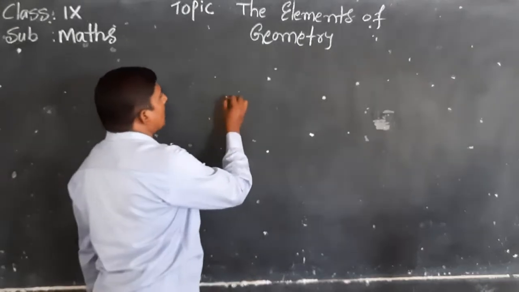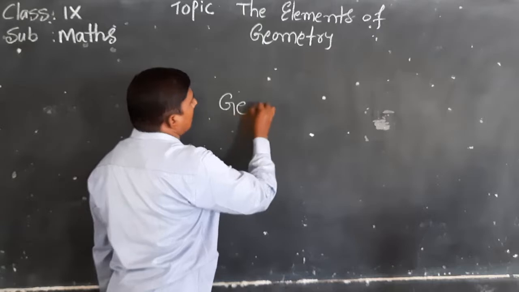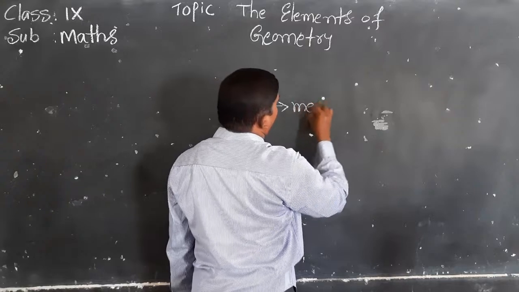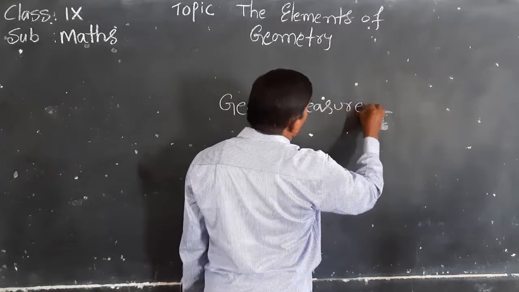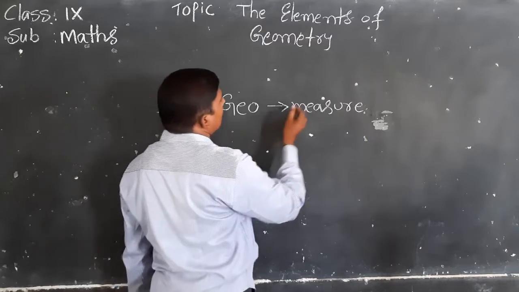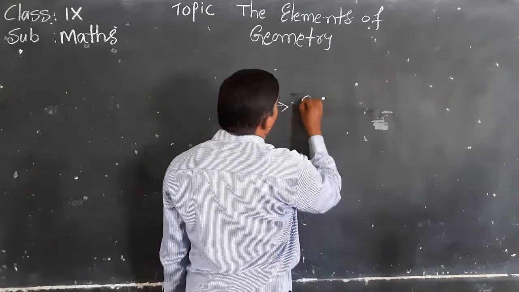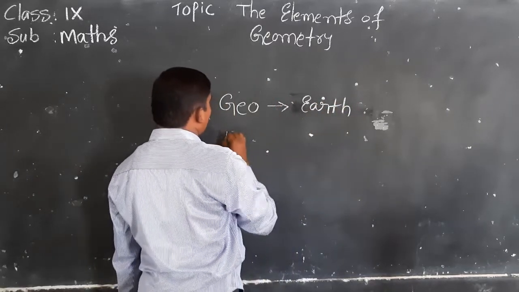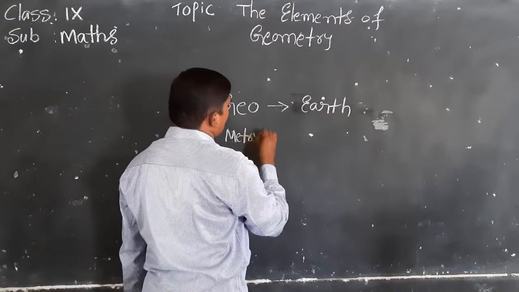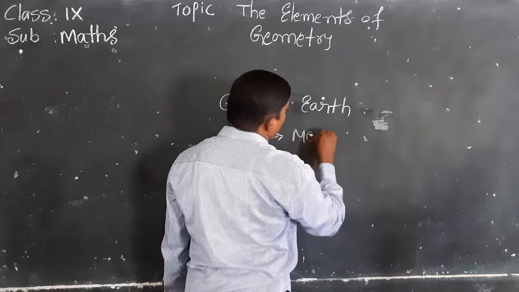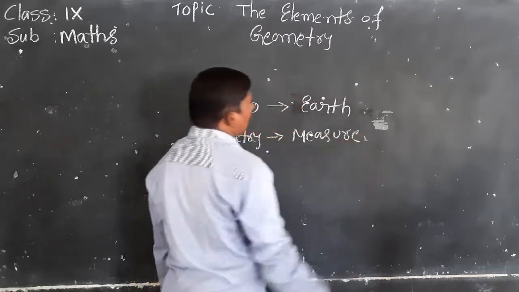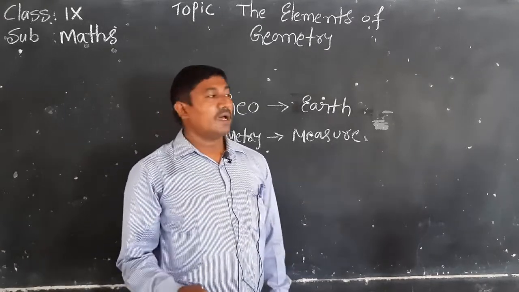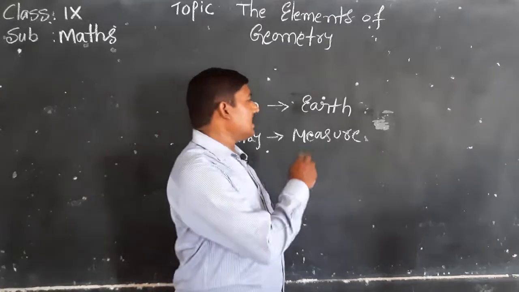Geo means earth, and metry means measure. Geometry means measuring the earth. On the earth we see so many shapes, and for measuring them, so many will be there.